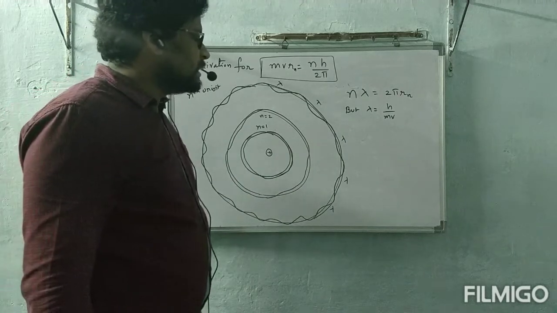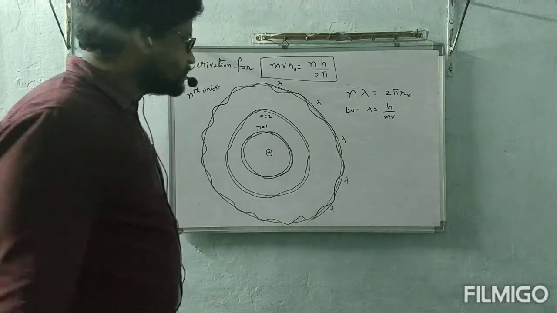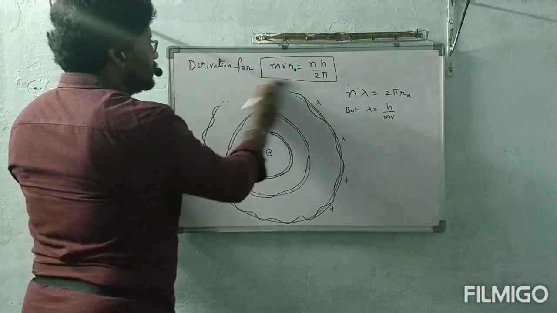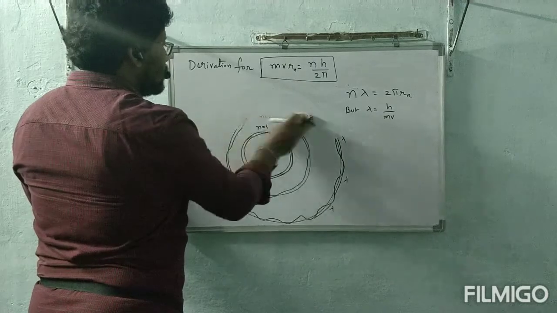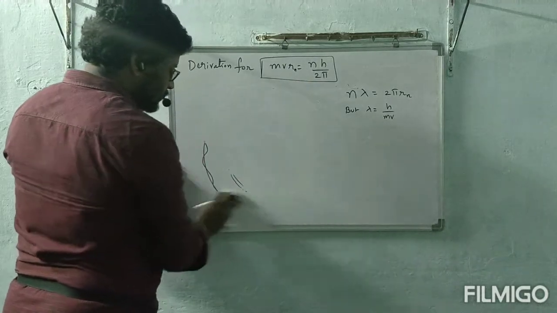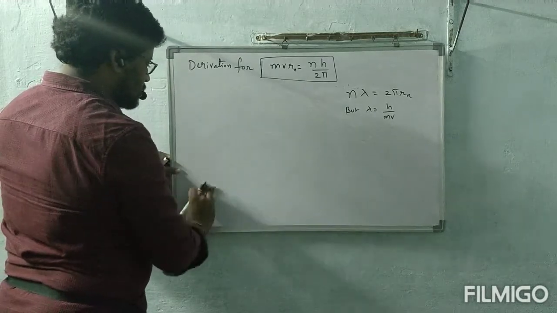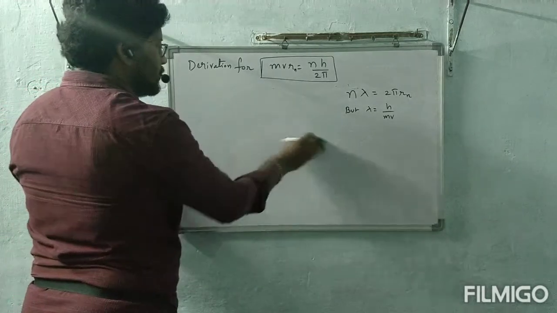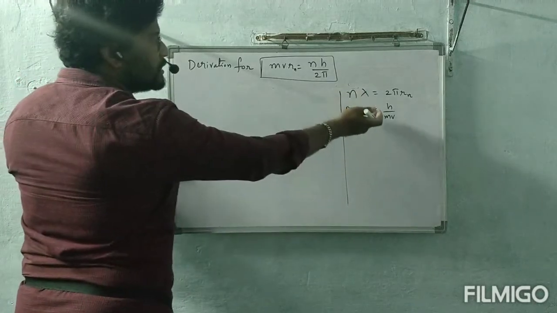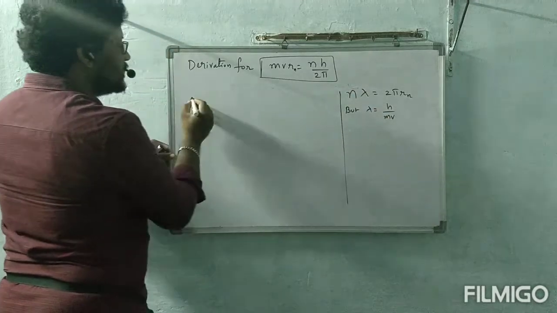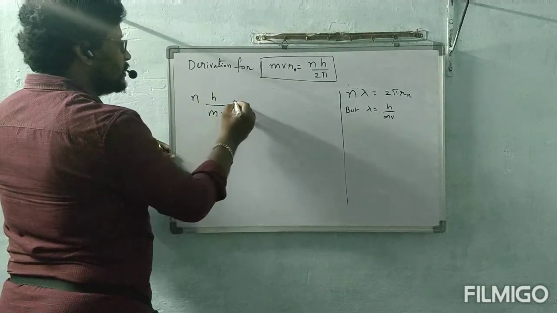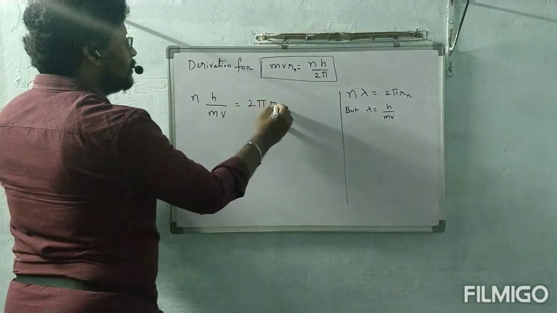Okay? But lambda is equal to h by mv. Substitution will be taking place. I am going to rub this diagram now. See, substitute lambda value as h by mv in this one, then it will become n into h by mv is equal to 2 pi r.